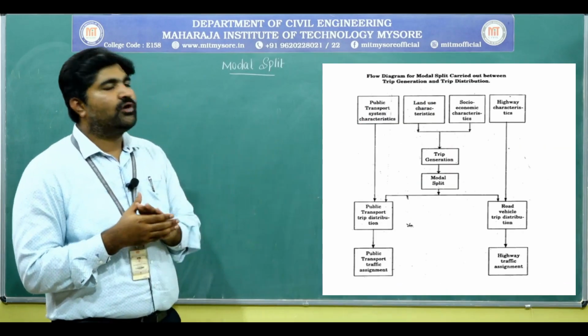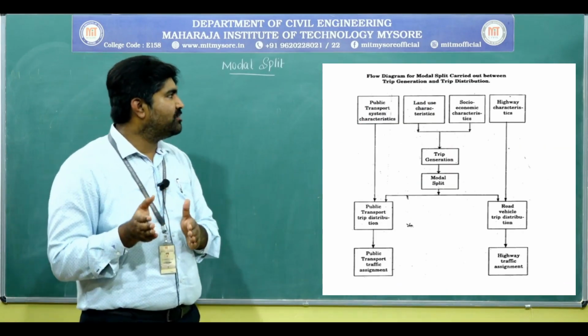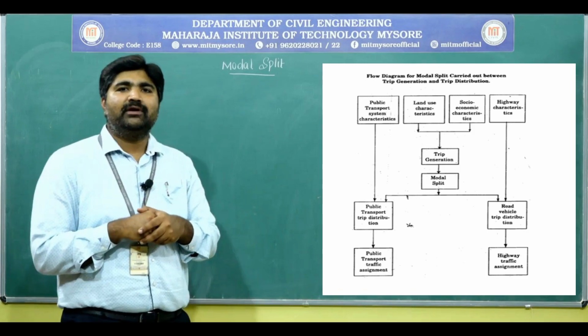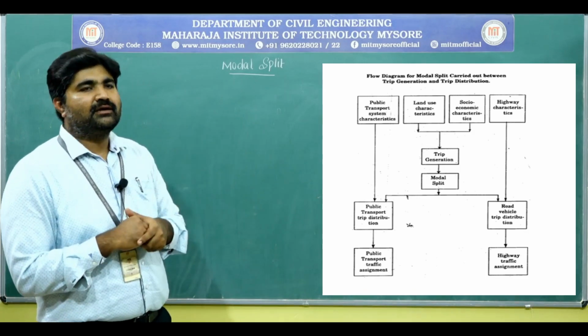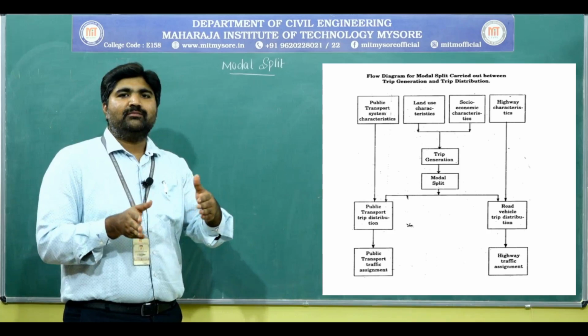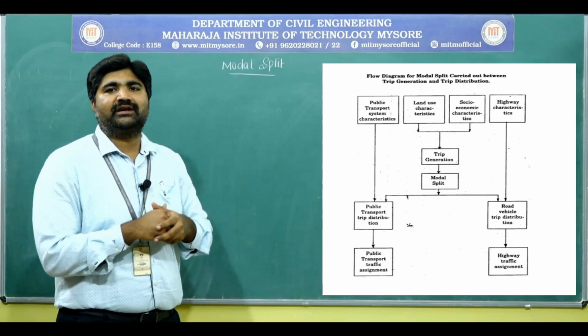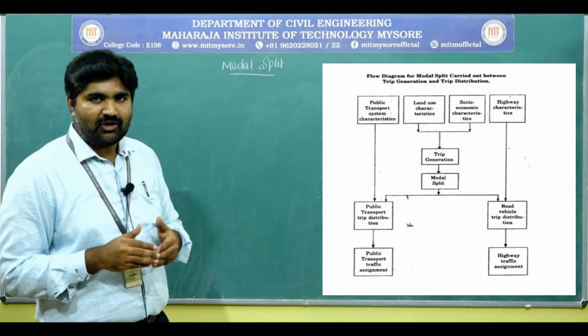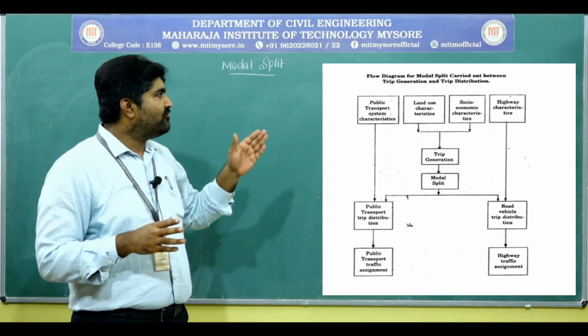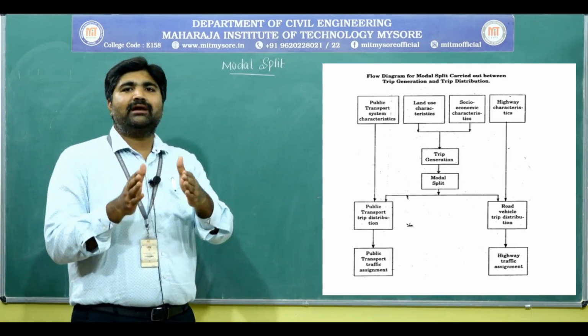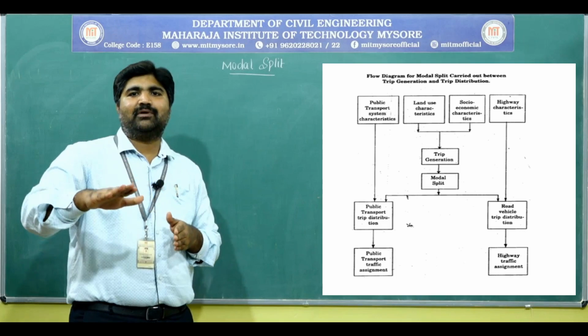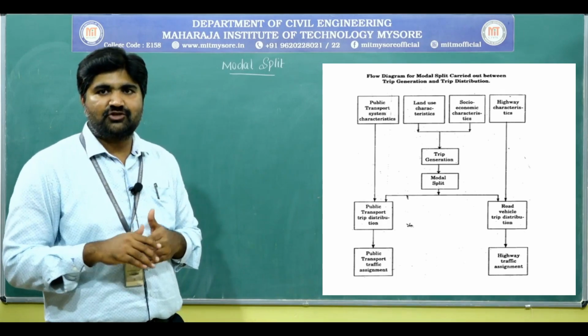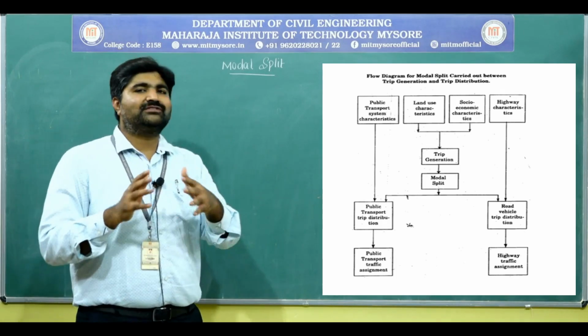Next, that is the flow diagram for modal split, which is carried out between the trip generation and the trip distribution. If we consider any study area, first we have to study the public transport system characteristics. The existing public transport system efficiency should be studied. Next, land use characteristics.